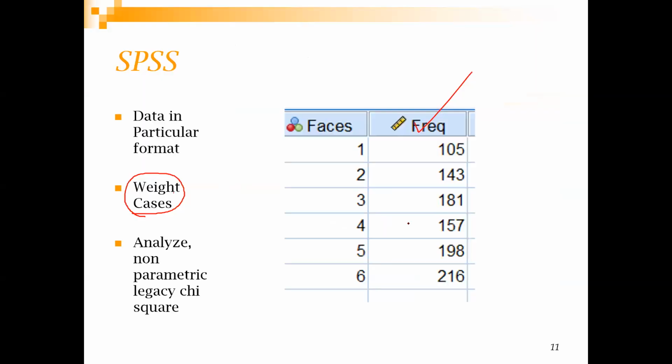Could you please repeat the last thing you said, sir? Sure. I think the sharing got stopped, right? Sharing is not happening. Yes, sir. Now it is visible. You can see, right? Yes, visible. So the last part, the SPSS part. Yes sir, the SPSS part.